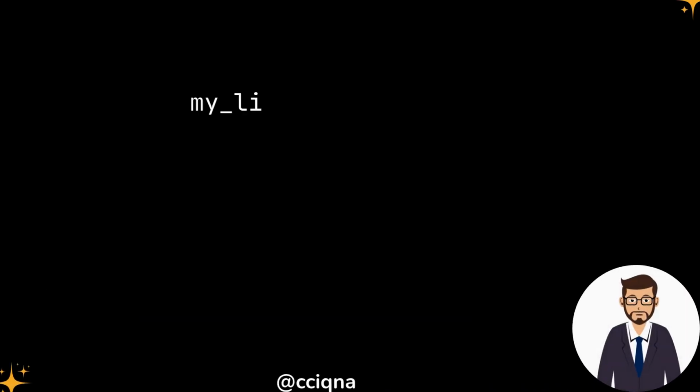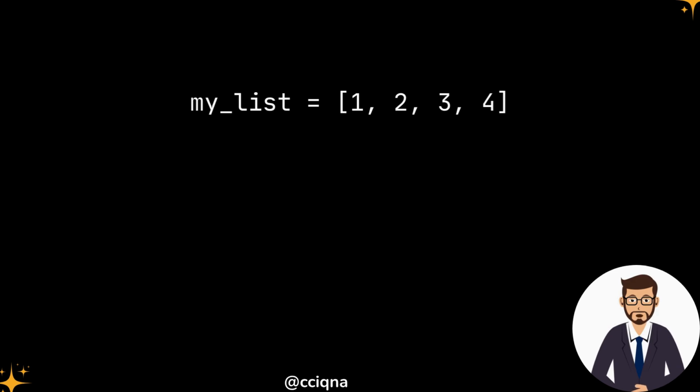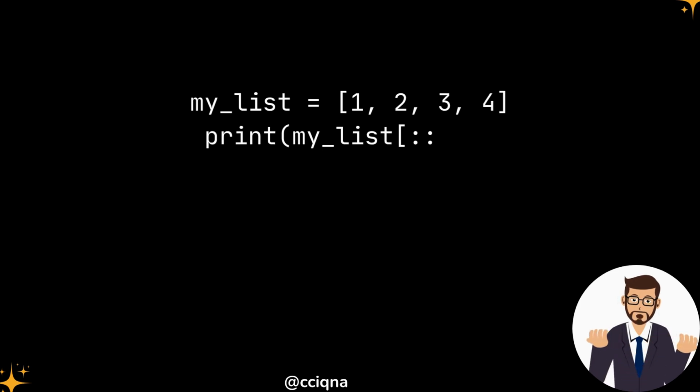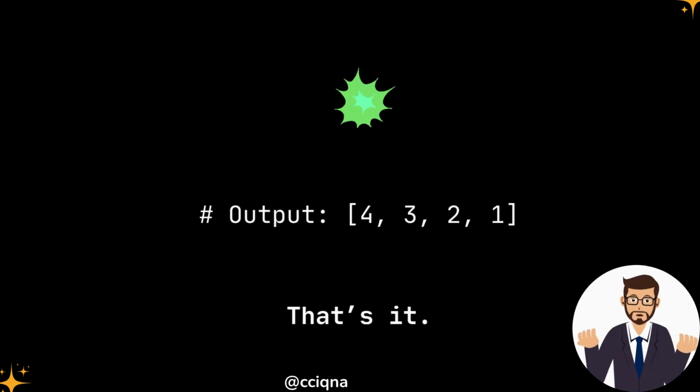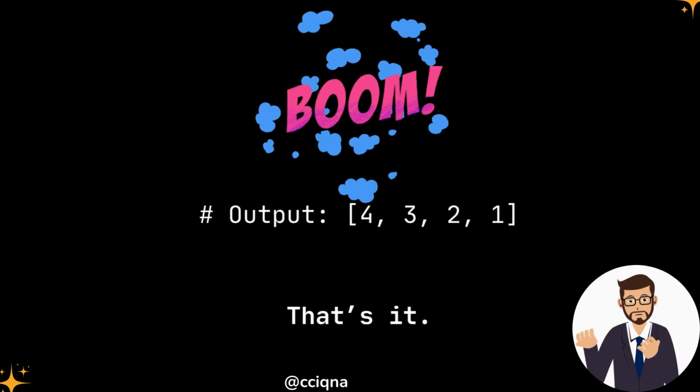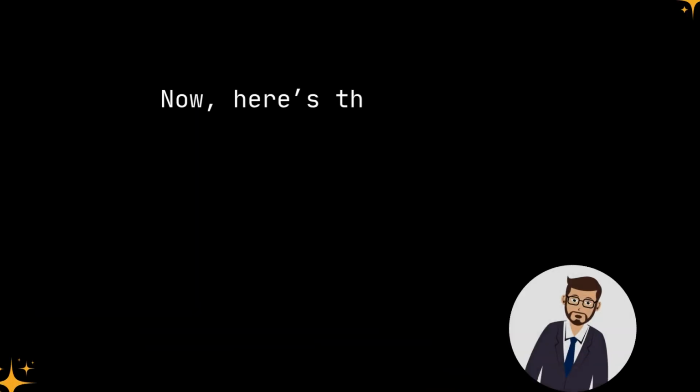my_list = [1, 2, 3, 4]. print(my_list[::-1]). Output: [4, 3, 2, 1]. That's it. Now here's the kicker.